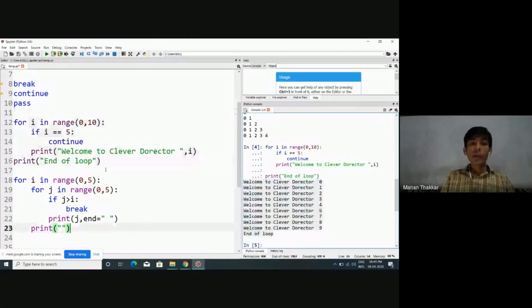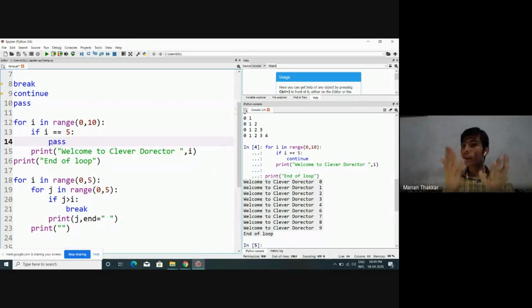Now let me take you to the very next keyword in the Python programming language, that is pass. So this time let me put pass over here. First of all, let's understand the purpose of pass. What is the purpose of pass? To do nothing.